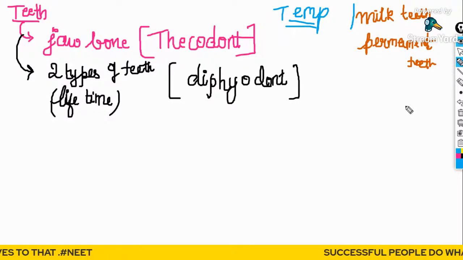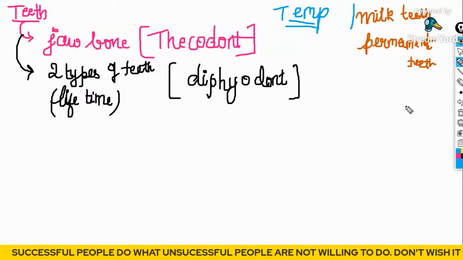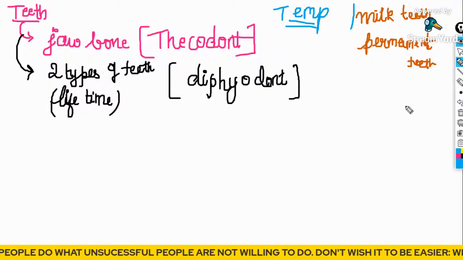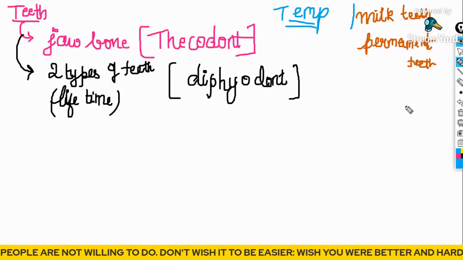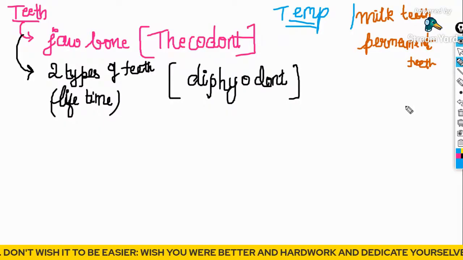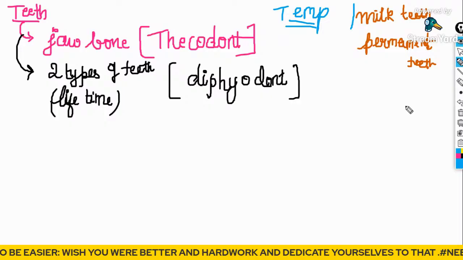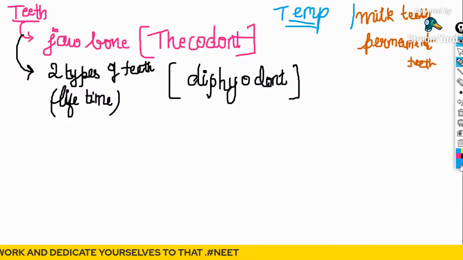As we grow, the teeth have to become stronger, so the temporary set has to be entirely replaced by a new set. The milk teeth are 20 in number, whereas they are replaced by a set of 32 teeth.